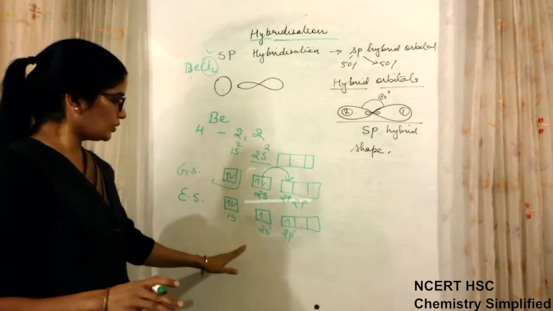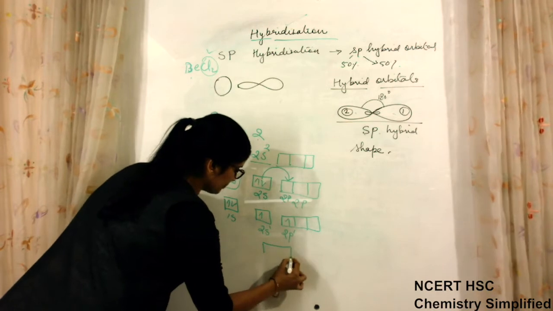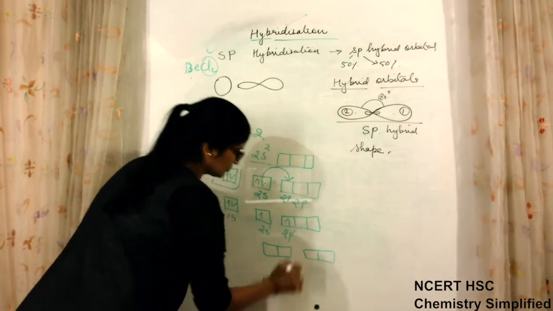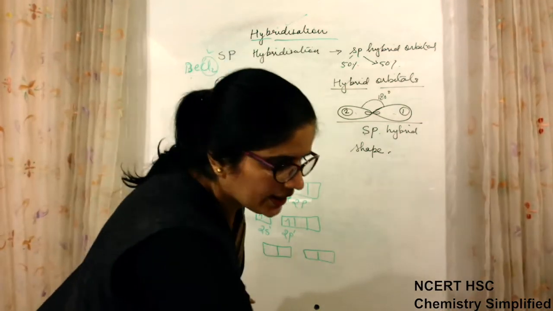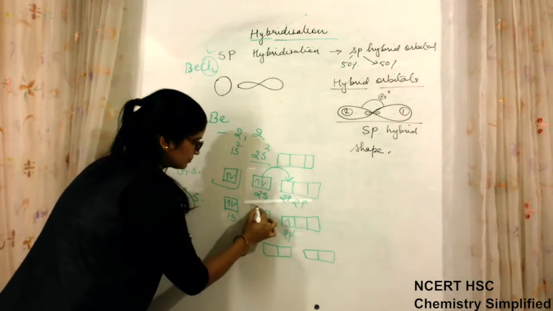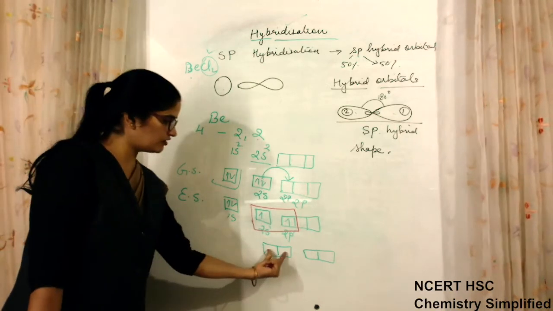Now this electron has jumped here, and this s and one of the p orbitals have undergone hybridization and become one.